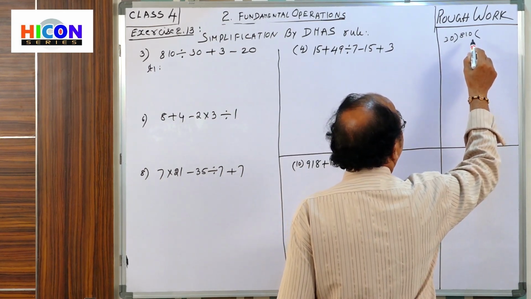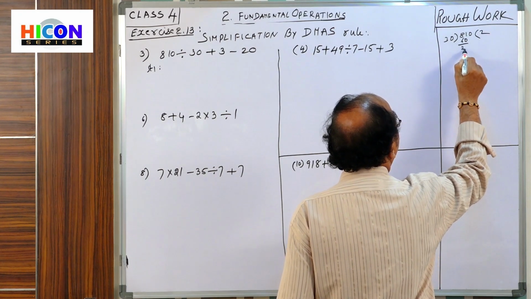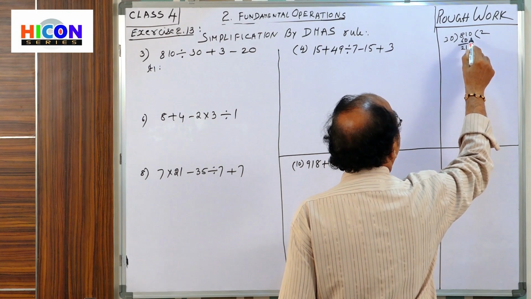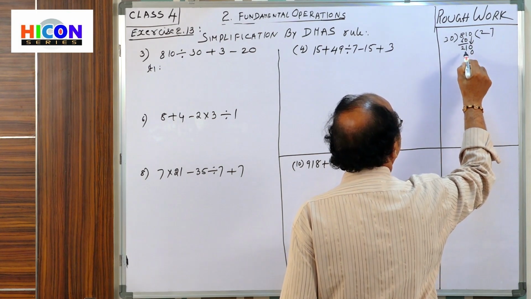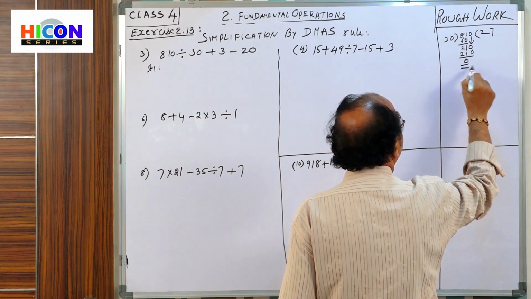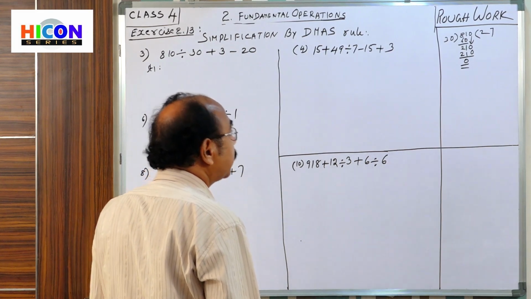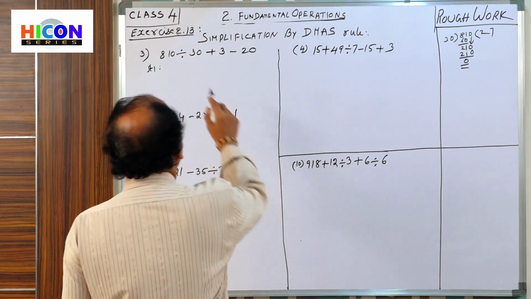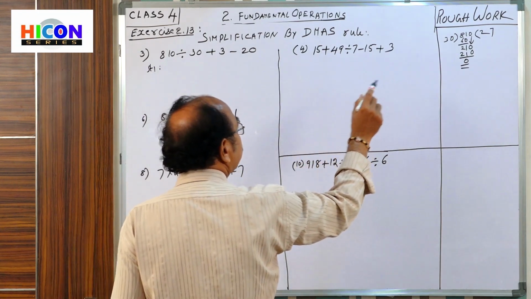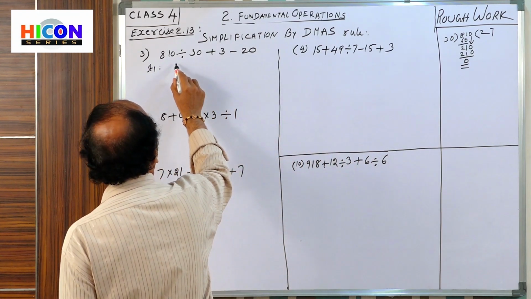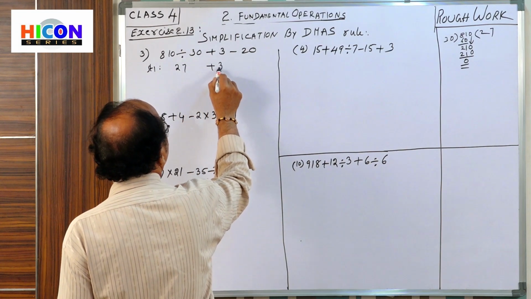Here 3 twos are 6, 21 remainder. Now bring down 0, 210. 7 times: 7 zeros are 0, 7 threes are 21. How many times? 27 times. So that 27 we write in place of this division. So here we write 27, plus 3 minus 20.